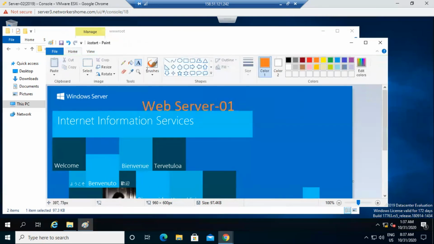Okay, so I save this now. So I modified the pages.